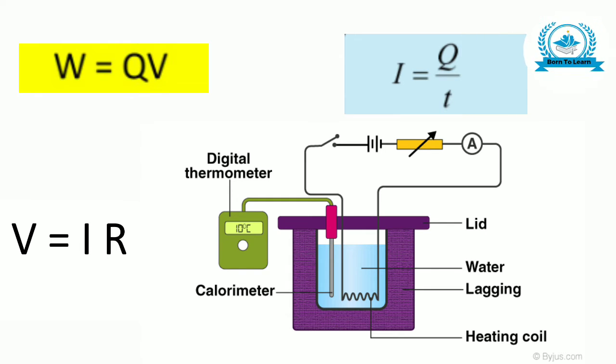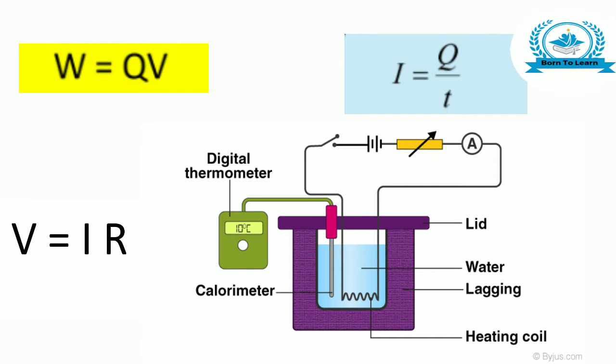B. Since the heat produced in a wire is directly proportional to the resistance, if we double the resistance, then the heat produced will also get doubled, and if we halve the resistance, then the heat produced will also be halved. This means that a given current will produce more heat in a high resistance wire than in a low resistance wire.